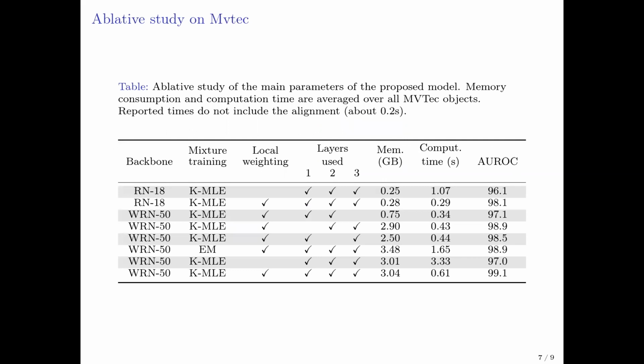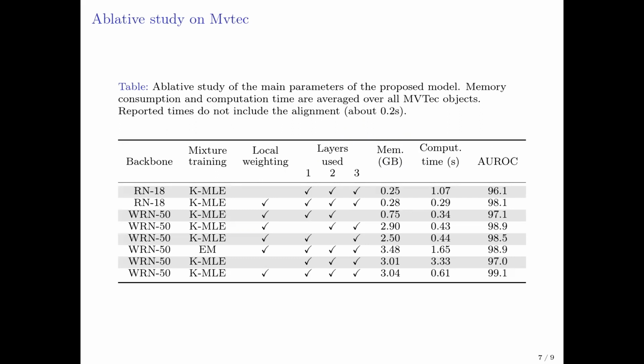In the ablation study, we have studied the impact of many parameters. A part of this study is exposed in this table. Most of the experiments are done on the MVTec AD database. The impact is shown in speed, weight of the model, and area under the ROC curve. We tested ResNet 18 and ResNet 50 for representation. ResNet 50 gives a better detection result, but is also slower and heavier.